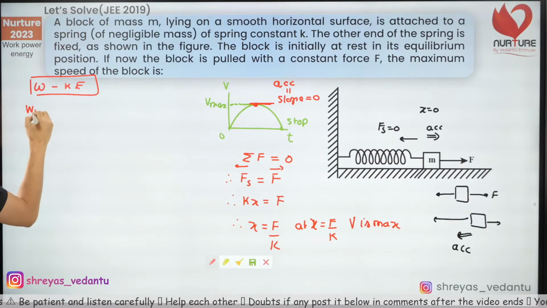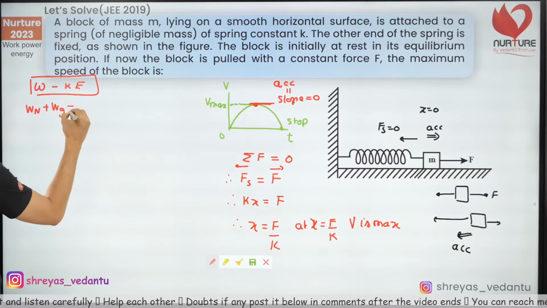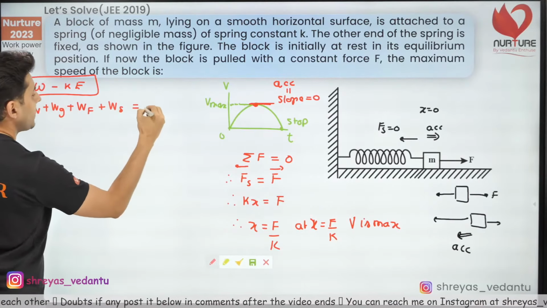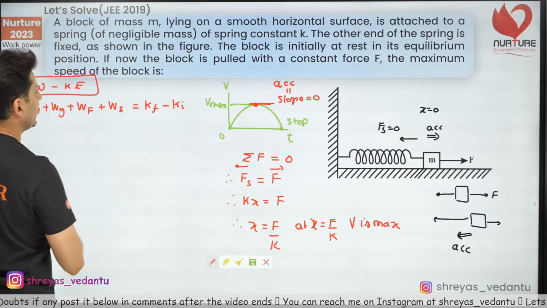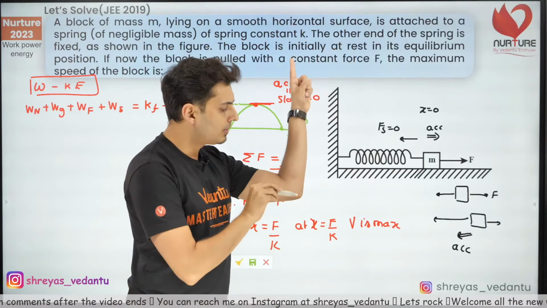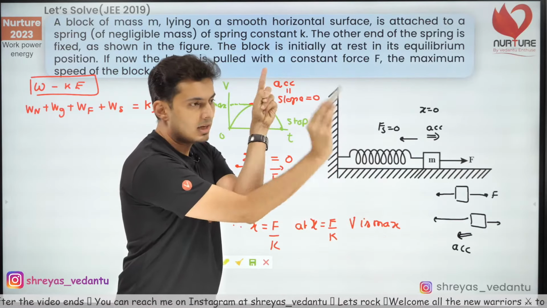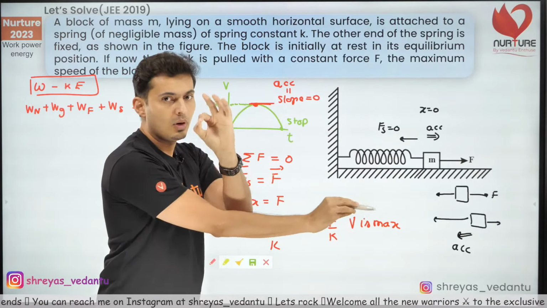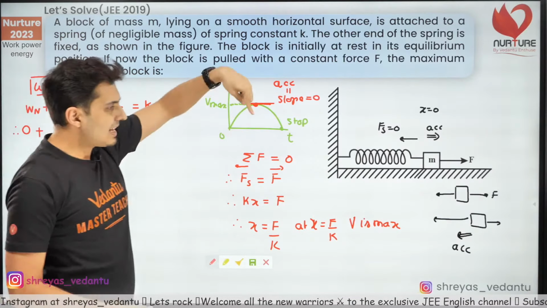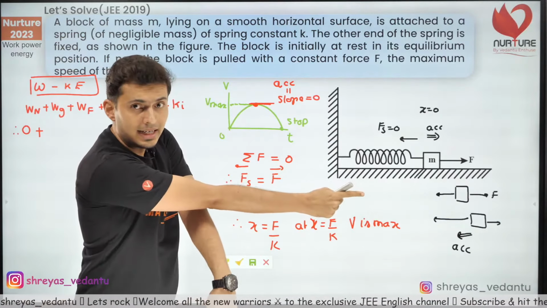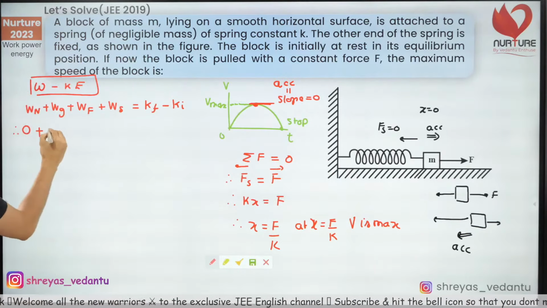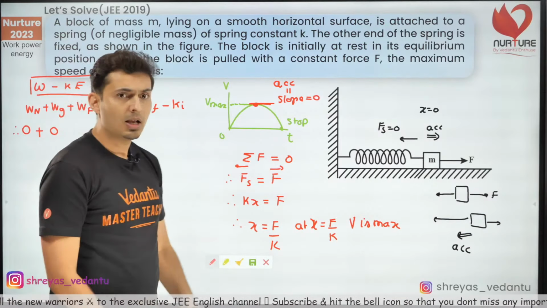So work done by normal plus work done by gravity plus work done by external force plus work done by spring force is equal to final kinetic minus initial kinetic. Now work done by normal, that's very obvious. Normal force is on the top, displacement is towards your right. Angle between force and displacement is 90, work done is 0. Simple. Gravity is acting down, displacement is towards your right. Again the angle between them is 90, so F dot S is 0, so 0 work done over there as well. Straight enough?